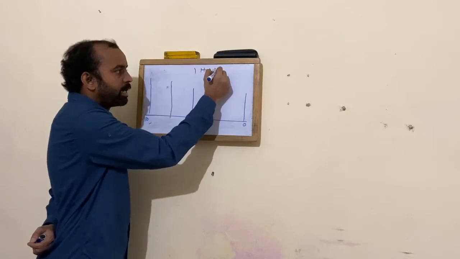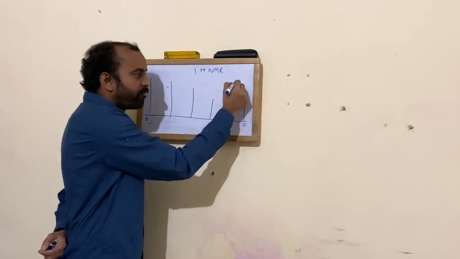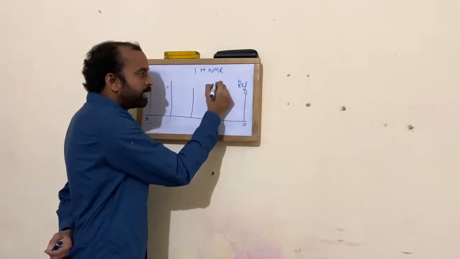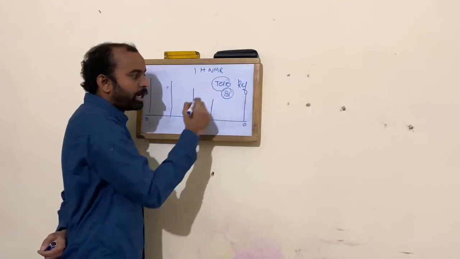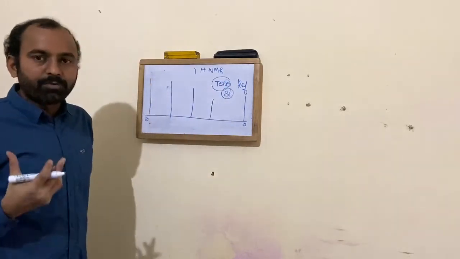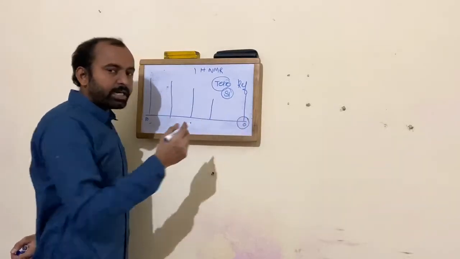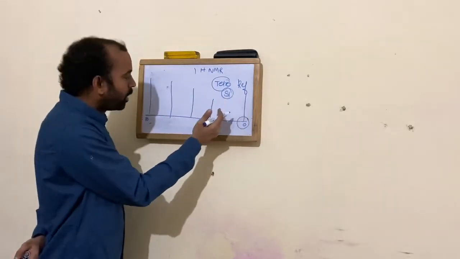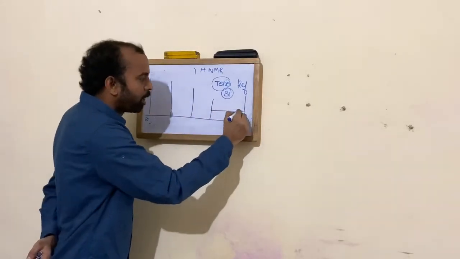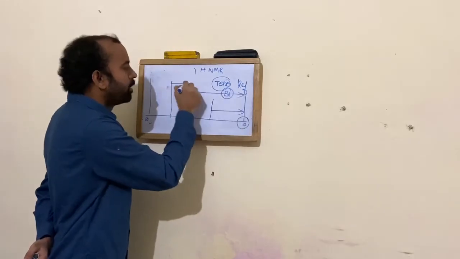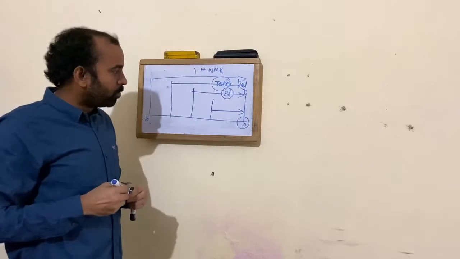The reference of NMR is tetramethylsilane, because of the strong electropositivity of silicon, the molecule is highly shielded and it is given the value of 0. This is the reference, and all other ppm shifts are taken with respect to tetramethylsilane. This is the fundamental information you need to know.